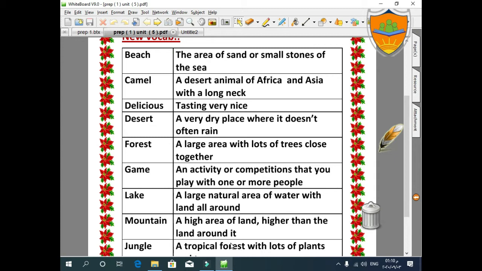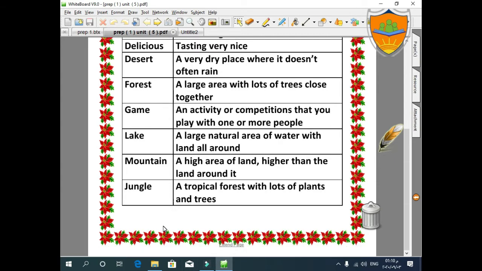Because a lake is surrounded by land, in its definition it is the opposite of an island. An island is surrounded by water, but a lake is surrounded by land. Mountain: a high area of land, higher than the land around it. Of course, a mountain is always higher than the land around it.